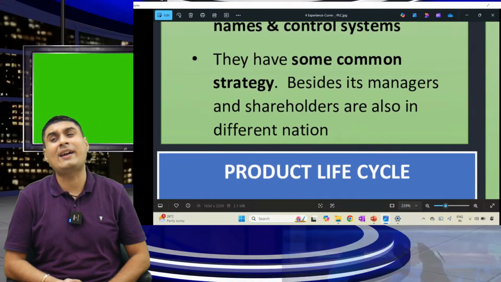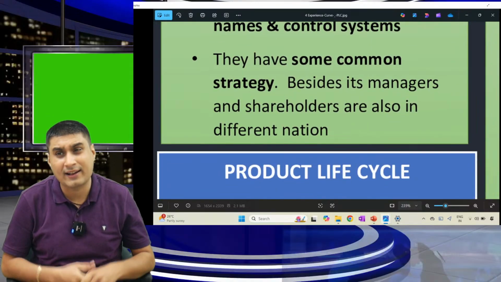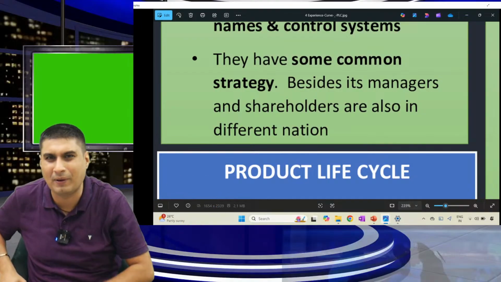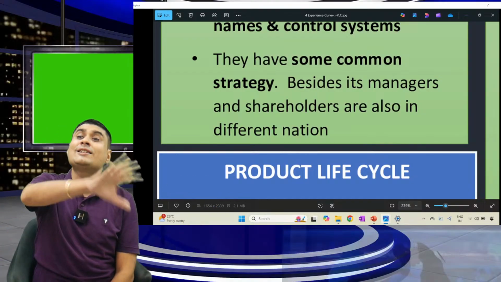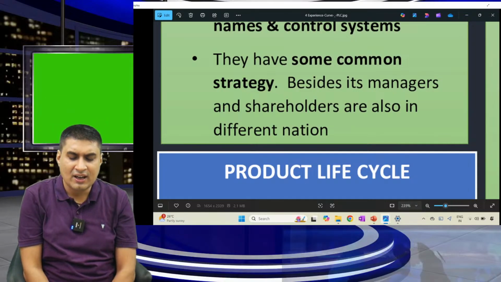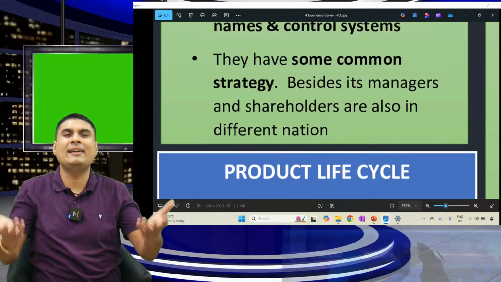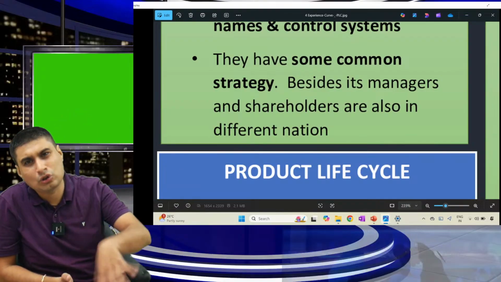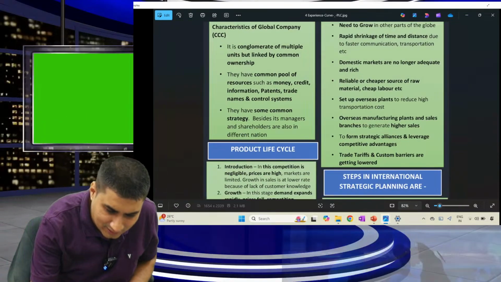Last, they have a common strategy. Managers and shareholders can be in different nations. Simple. They have one strategy: a phone is launched everywhere on the same day. Managers are in the US; shareholders can be in India, US, anywhere. Managers can also be in India. Simple. Let us learn this.